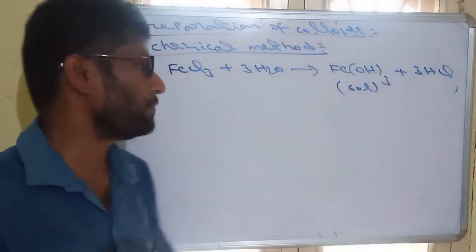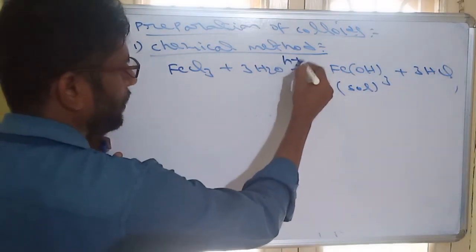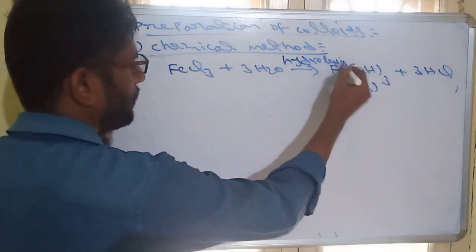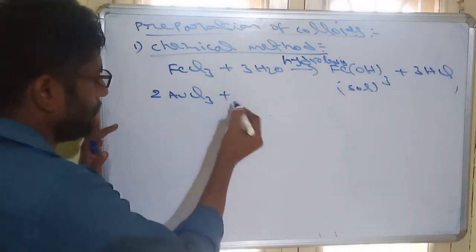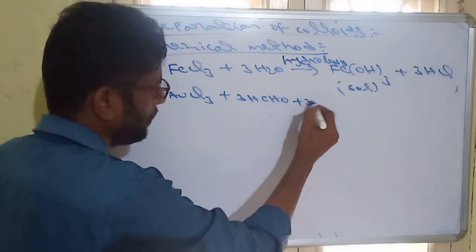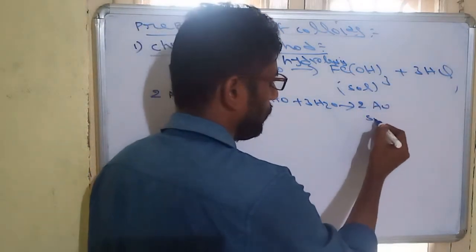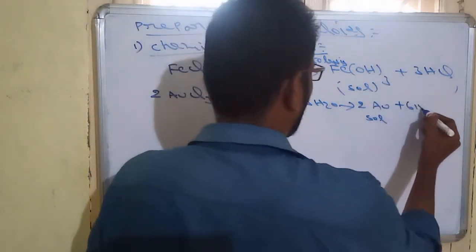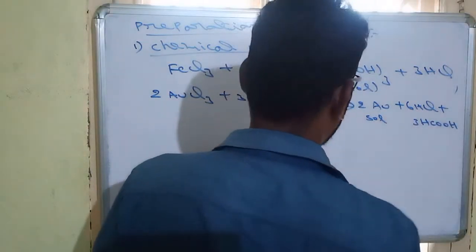So Fe(OH)3 sol forms by hydrolysis of FeCl3. This reaction is hydrolysis. Similarly, we take gold chloride, AuCl3, and treat it with formaldehyde and water. We get gold sol plus 6HCl plus 3HCOOH.